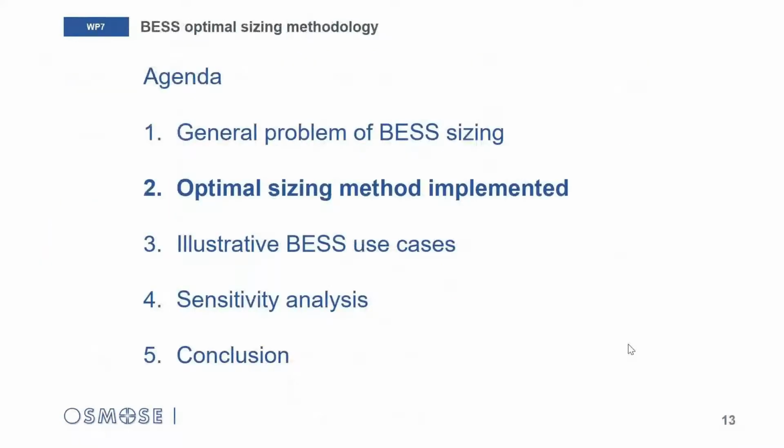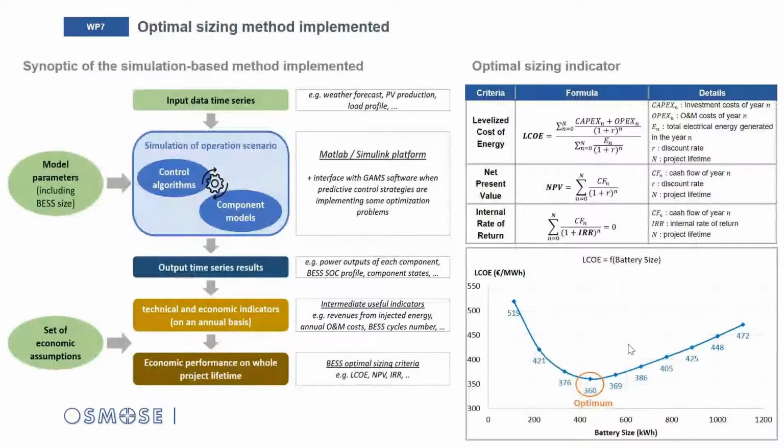So now we can talk about the optimal sizing method which has been used for this study. So here is the synoptic of the simulation-based method implemented for optimal sizing. So the basic principle consists in repeating the simulation of the operation scenario for different BSS sizes and to associate a performance value for each BSS size. And at the end, the best performance obtained corresponds to the optimal size. So the simulation itself corresponds to the blue box you can see in the figure.